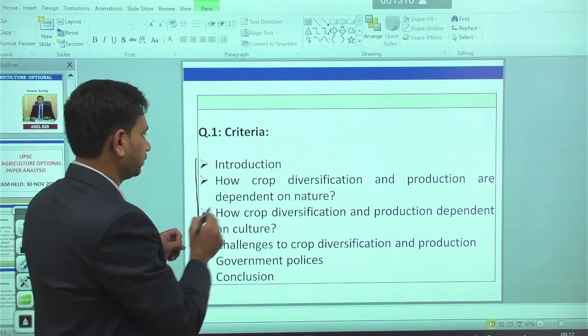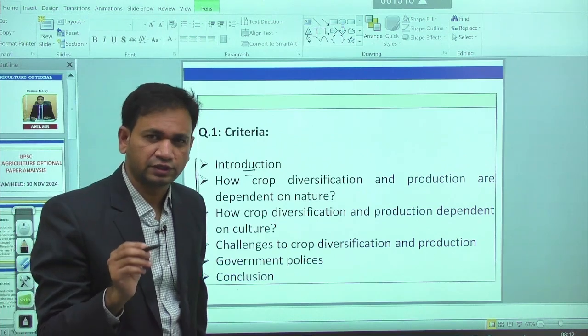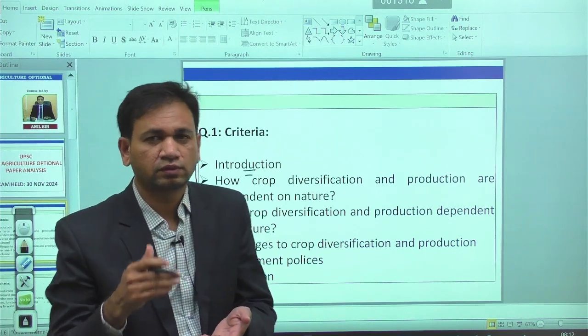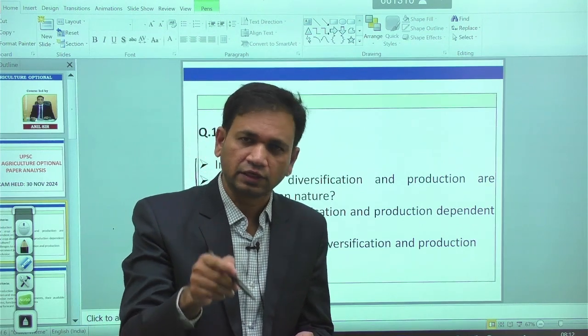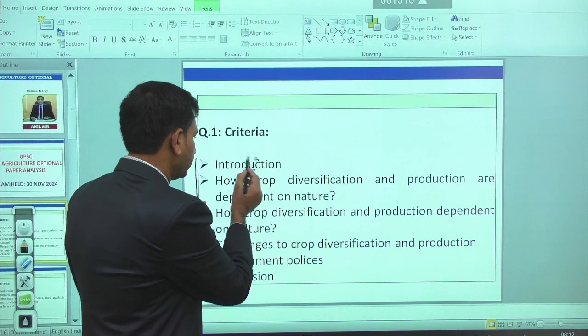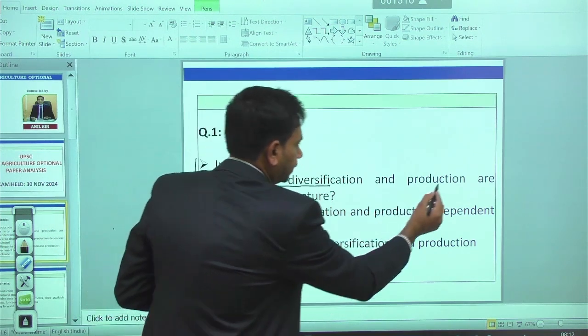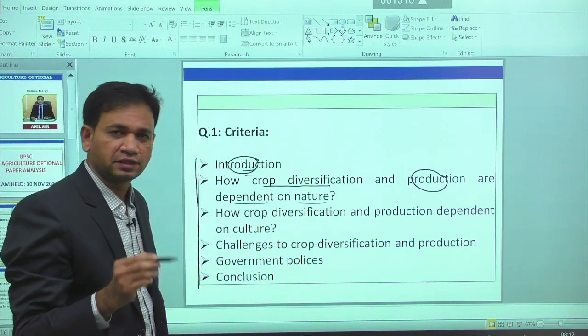In question number 1, you have to give a brief introduction about crop diversification, because with crop diversification a larger number of crops can be taken per unit area in the given land. Then, how crop diversification and production are dependent on nature.